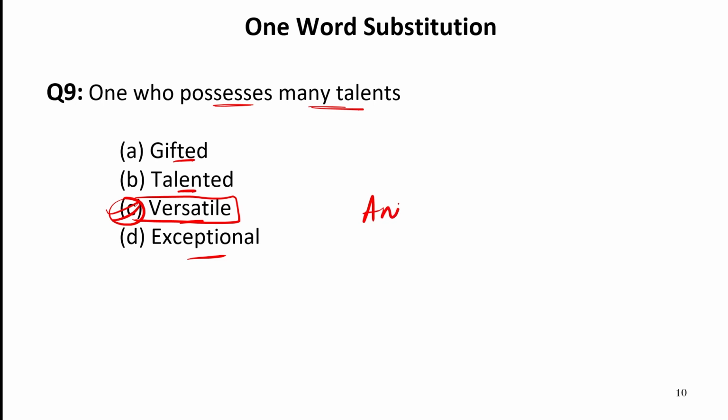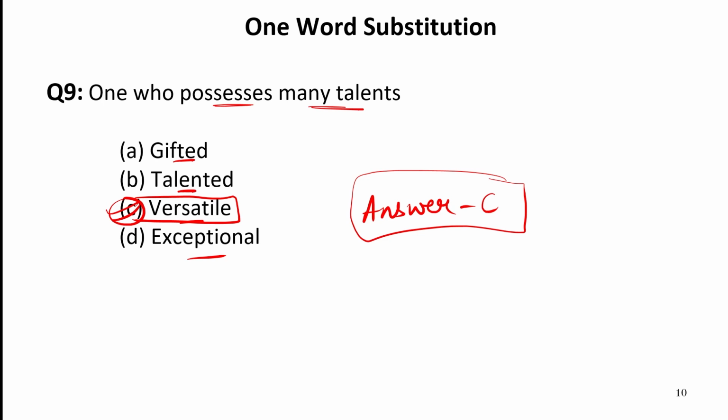So our answer is C. Now talented refers to a person who is talented. It doesn't mean that he must have many talents. Gifted, one who is gifted with maybe voice, that is God gifted, inbuilt in him from the time of birth. Exceptional, one who is extraordinary.